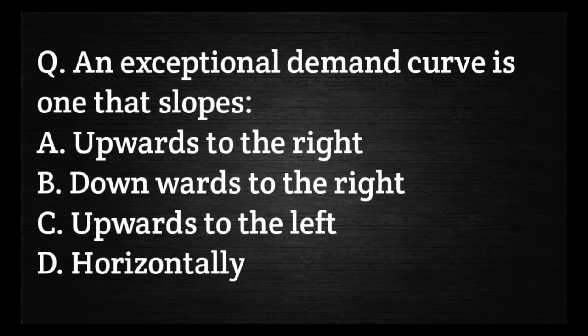Your next question is, an expectational demand curve is one that slopes: option A, upwards to the right; B, downwards to the right; C, upwards to the left; and D, horizontally. Your correct answer should be option A, upwards to the right.